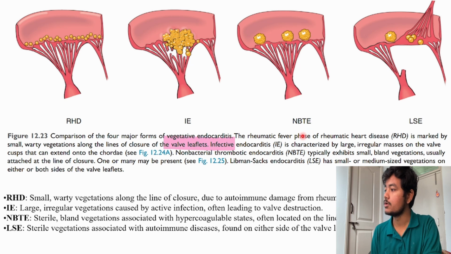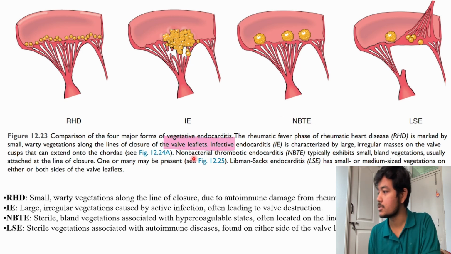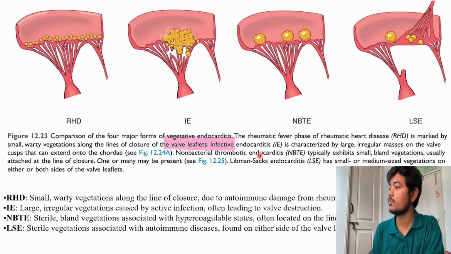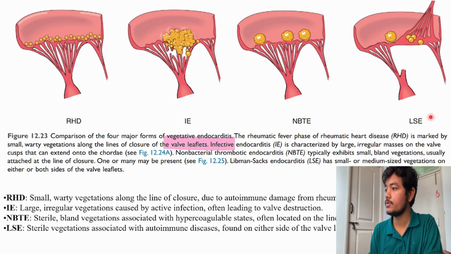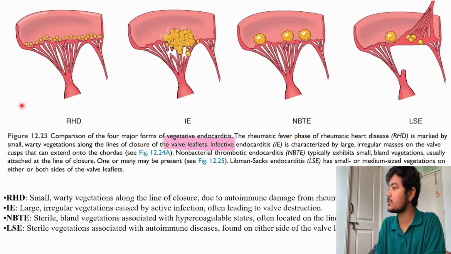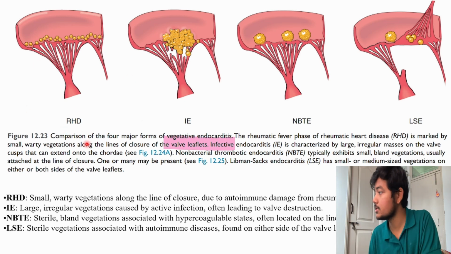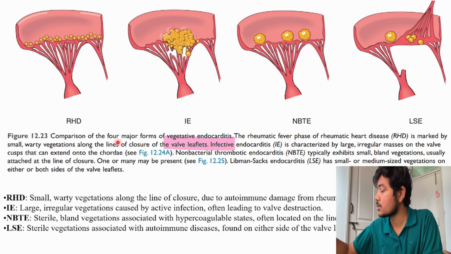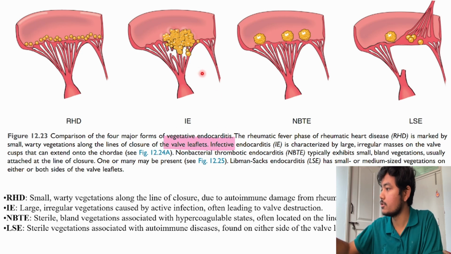This is your non-bacterial thrombotic endocarditis. Then here we have Libman-Sacks endocarditis. We'll be discussing rheumatic heart disease. See, comparison of the four major forms of vegetative endocarditis. All these are vegetations.